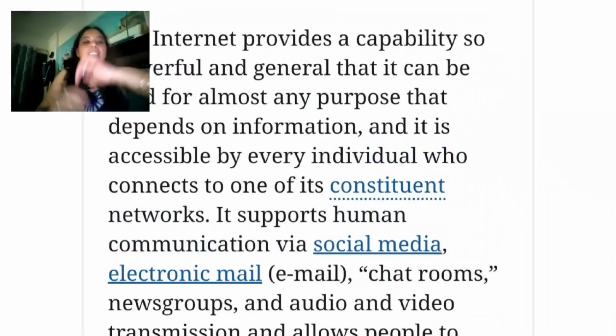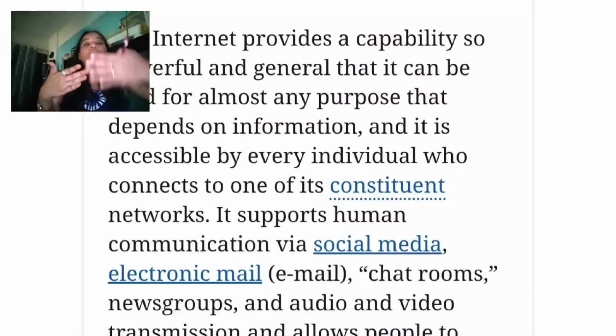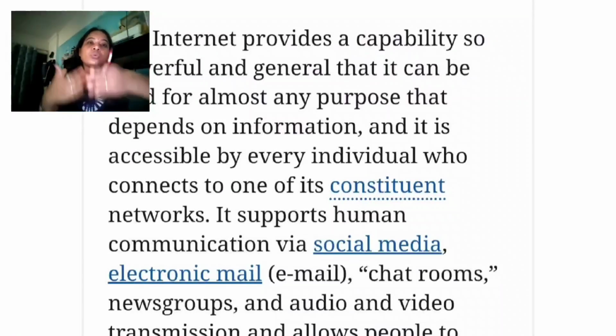First one is the internet. Here on the screen you can see I'm giving that explanation. Internet means we are going to communicate through a system. For example, human beings communicate via social media or other applications.